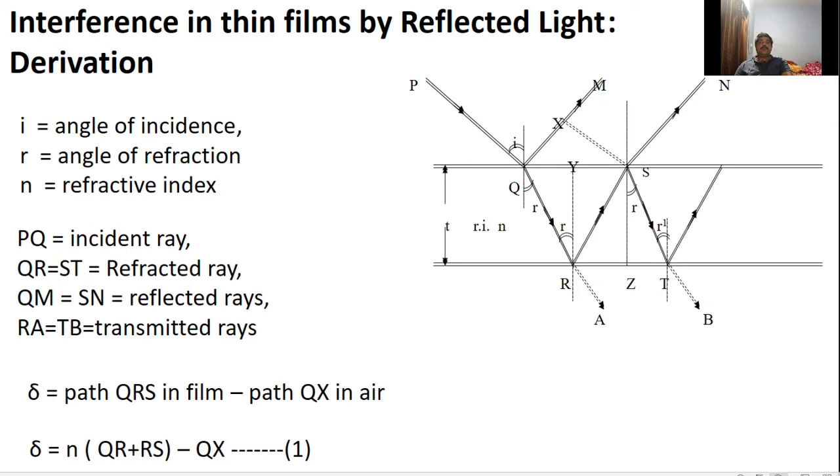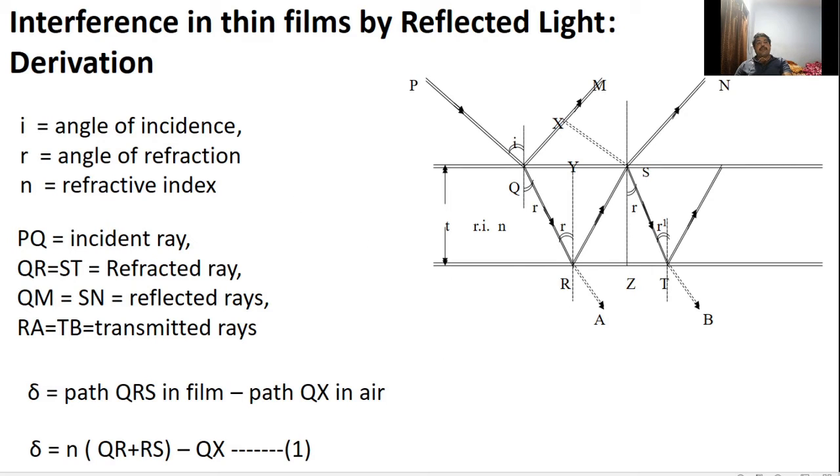Next, we will move on to interference in thin films by reflected light. In order to derive the expression for a thin film in reflected light, let us consider a parallel sided film of refractive index n and thickness t. When the light ray PQ is incident on the upper surface of the film, a part of the light is reflected and a part of the light is refracted.